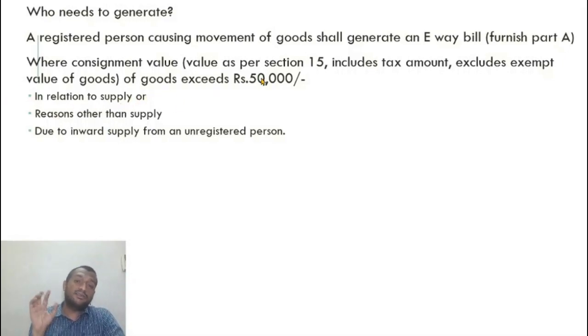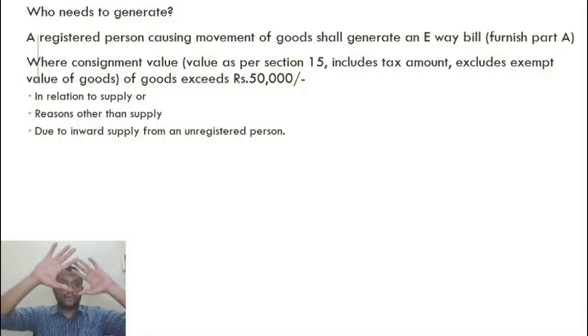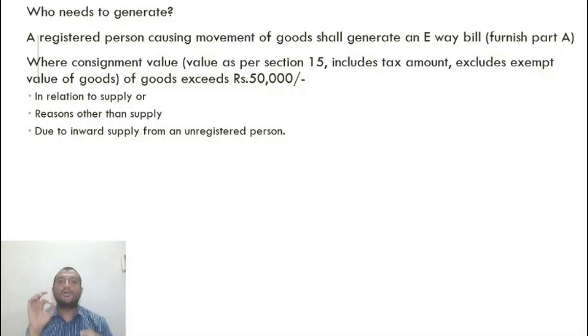And the value of exempt supplies: let us say a truck is carrying goods worth 1 lakh rupees, 80,000 of value is exempt goods, and 20,000 is taxable. Then the consignment value in total is 20,000 only, and the person in charge, or whoever is causing movement, need not generate an e-way bill.